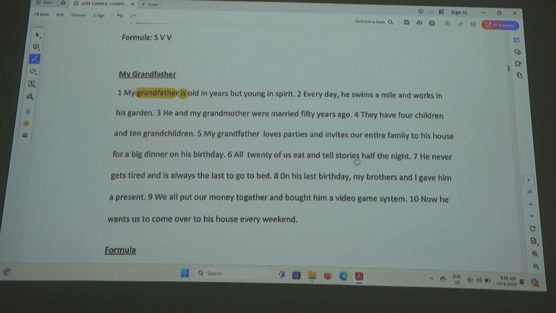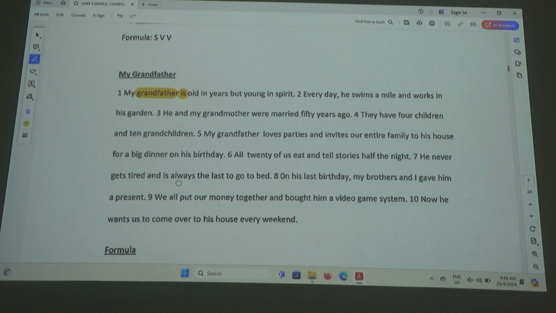Three of us eat and tell stories half the night. Okay, half. Okay, doesn't matter. Okay, JJ. Subject. 20 of us. All 20 of us. Okay, 20 of us. Okay. Subject. Verb. Eat and tell. Eat and tell. Okay, so what's the formula? SVV. All of you can follow? Okay, alright. Okay, let's move on.